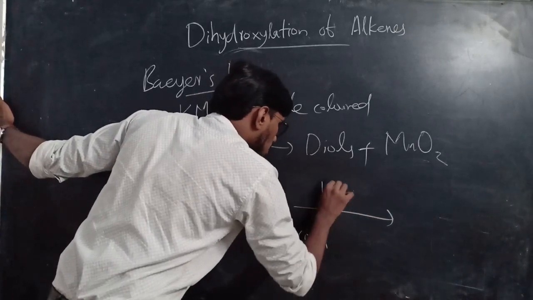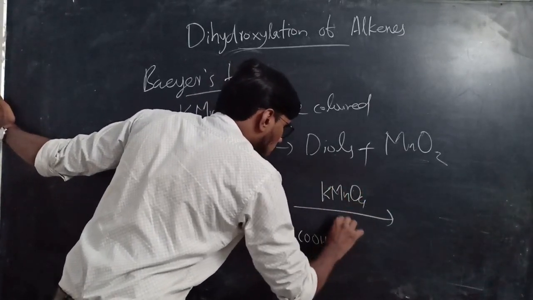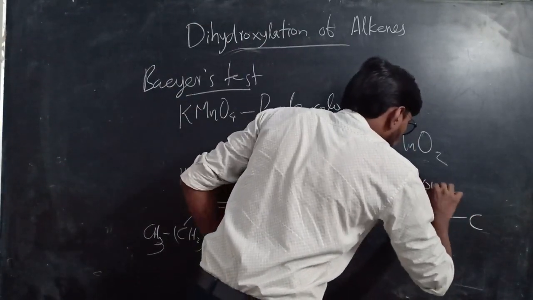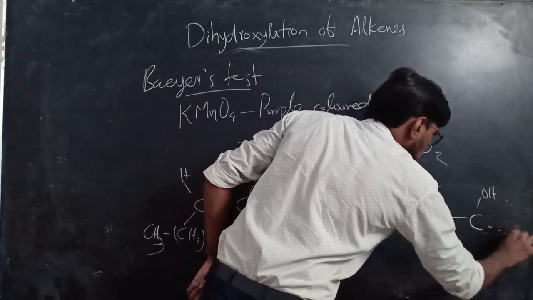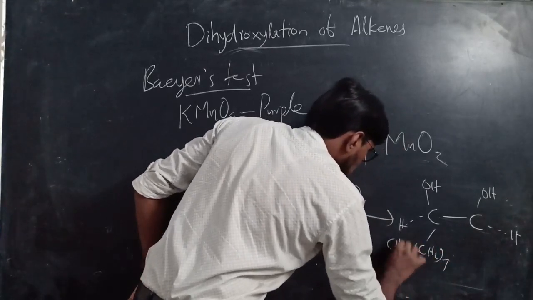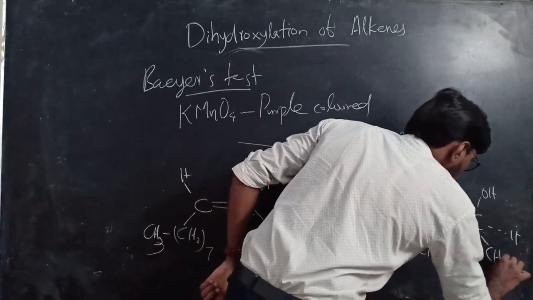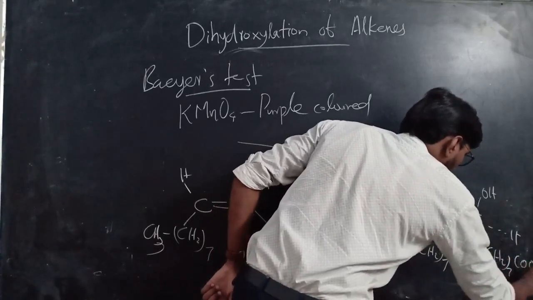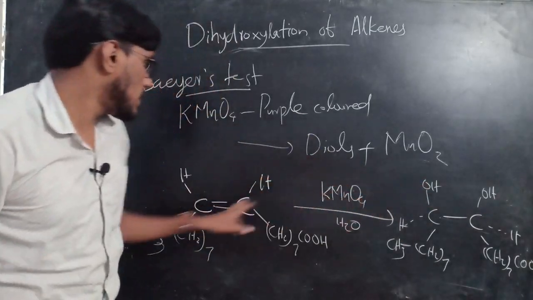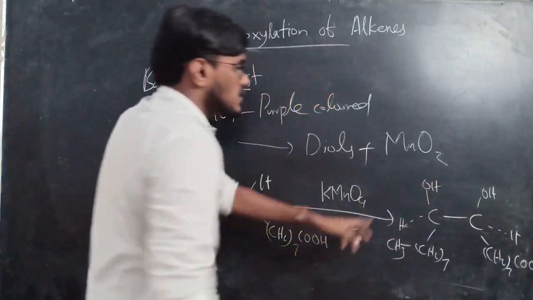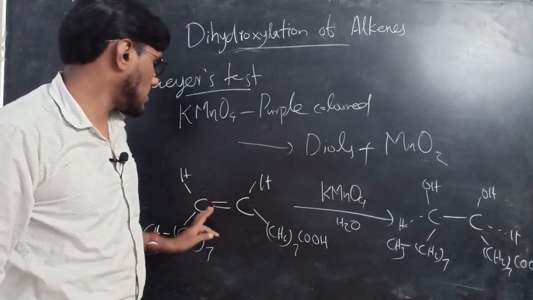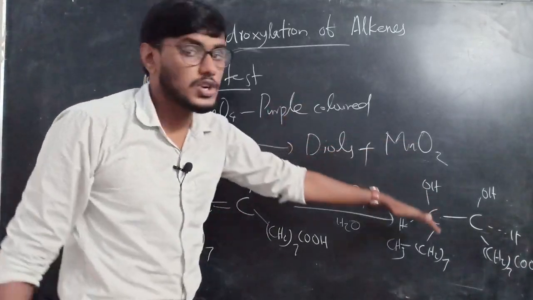This on treatment with KMnO4, potassium permanganate and water, gives OH here, H here, CH3, CH2 7 times, CH2 7 times COOH. Okay, here you can see the double bond disappears and it forms a single bond. Dihydroxylation takes place, a diol forms. This is a cis diol that forms here. So this is an example of a reaction with KMnO4. Here the unsaturated compound becomes a saturated compound.